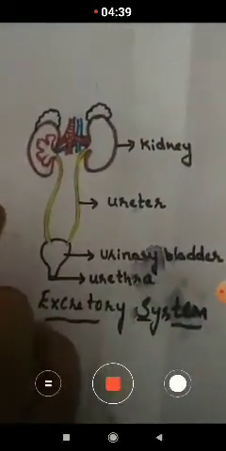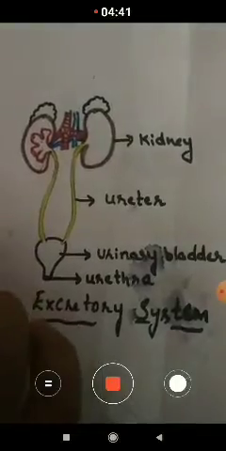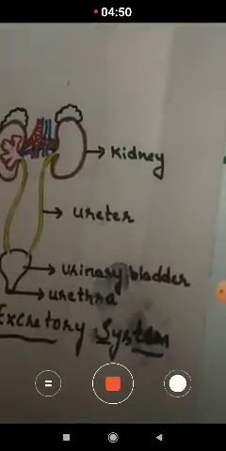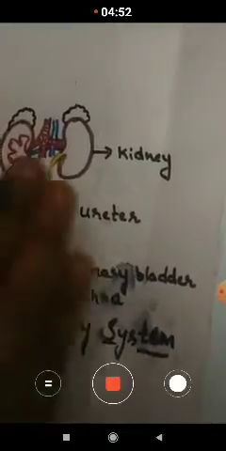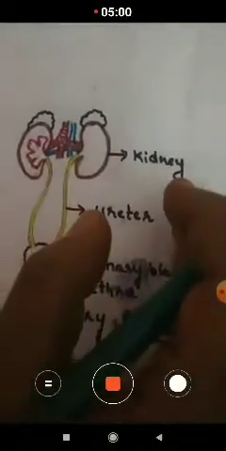When you draw the digestive system, the respiratory system or the heart, where left and right matter, we can write on the left side. But most of the time, you have to label the parts to your right side, the side of your right hand, children.